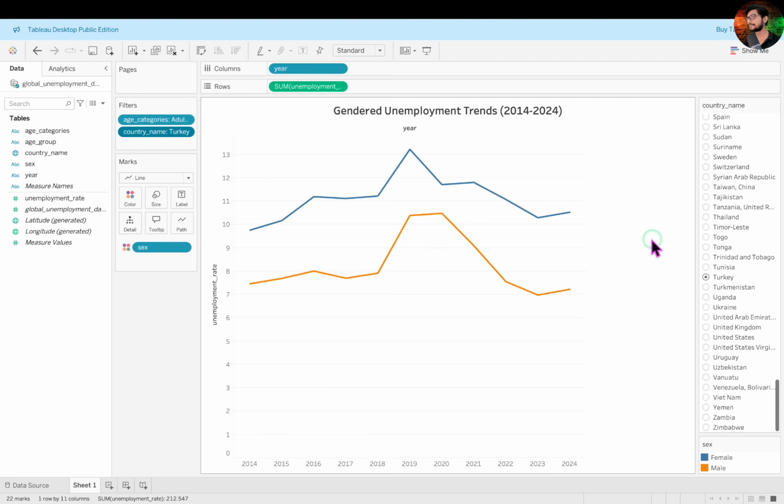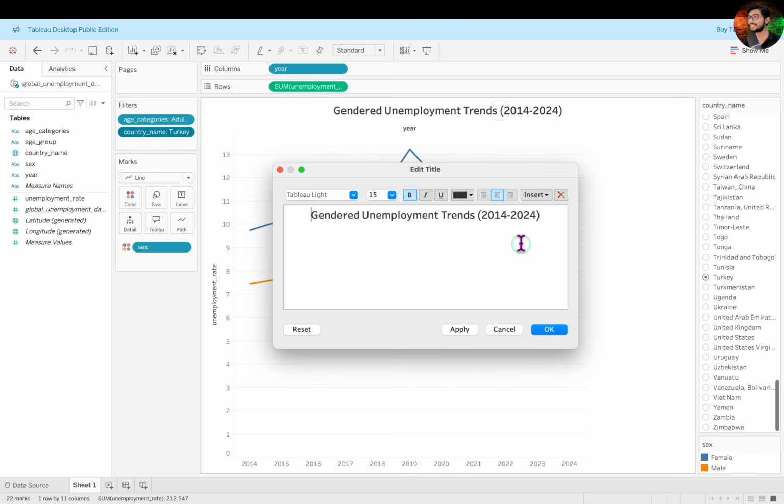It looks good, but wouldn't it be even better if the selected country name, like Turkey, also appeared in the title, right? In other words, we'll now make the title dynamic based on the chosen country. To do this, once again double-click on the title.